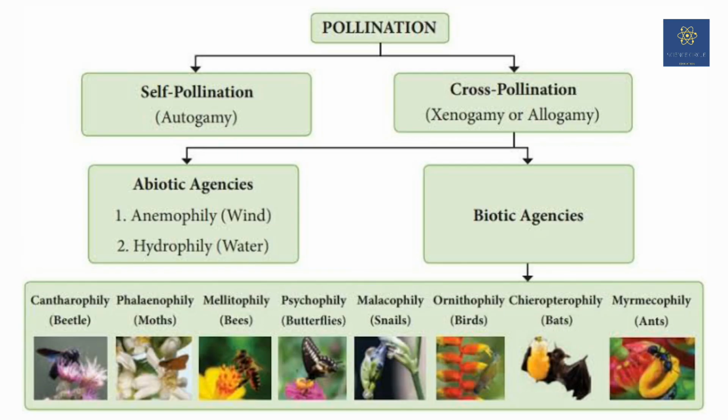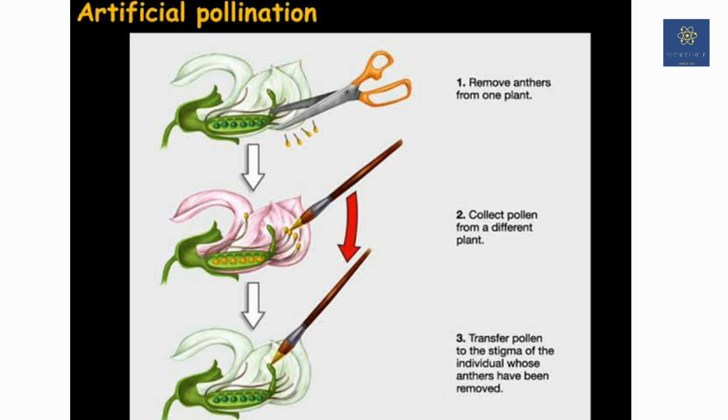There are other agents also used in cross-pollination, such as ants, bats, snails, bees, moths, etc. These are named according to the type of agent for the pollination. Check the chart to get the names of the types of pollination done by the different types of agents. Pollination can also be practiced by humans themselves.